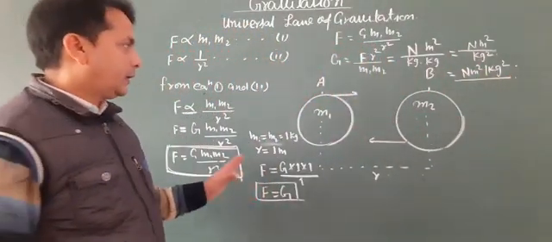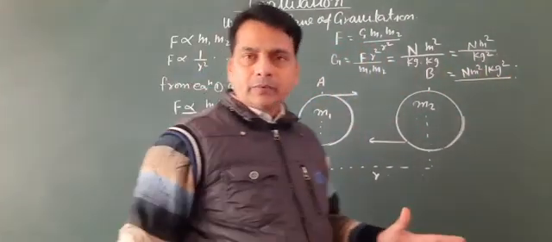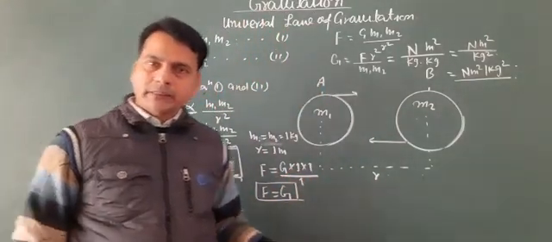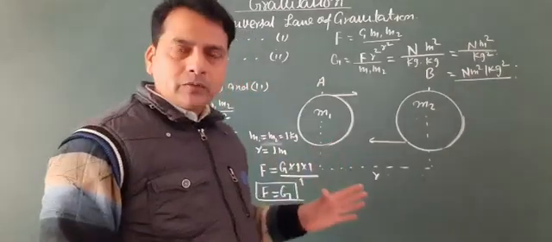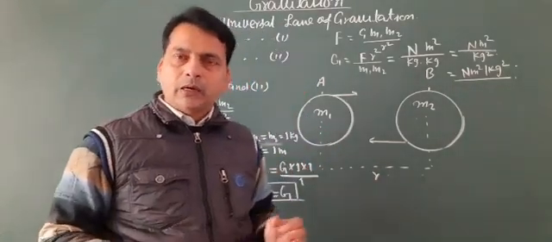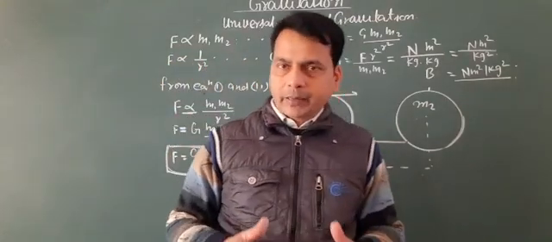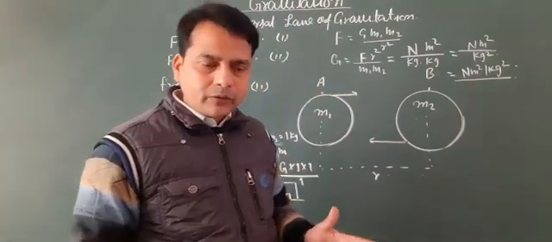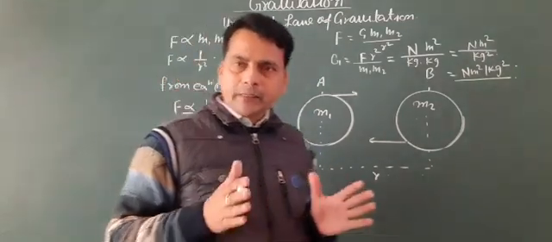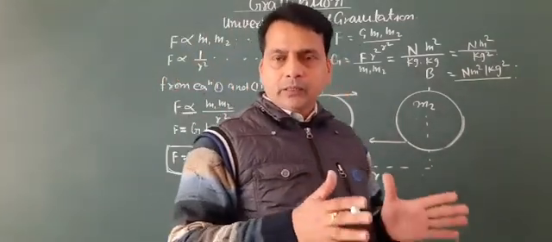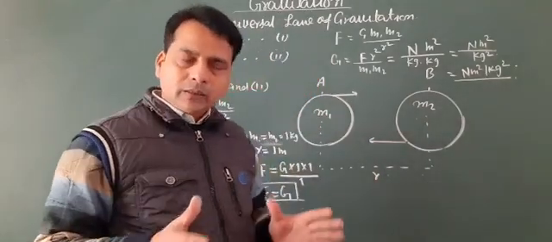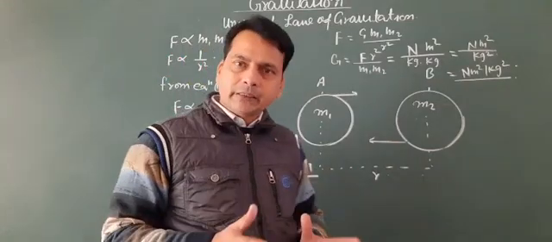According to the universal law of gravitation, or Newton's law of gravitation, it is clear that in the universe every object attracts every other object with a force, and that force is known as the gravitational force. And according to the universal law of gravitation, we know that gravitational force is directly proportional to the product of their masses and inversely proportional to the square of the distance between their centers.